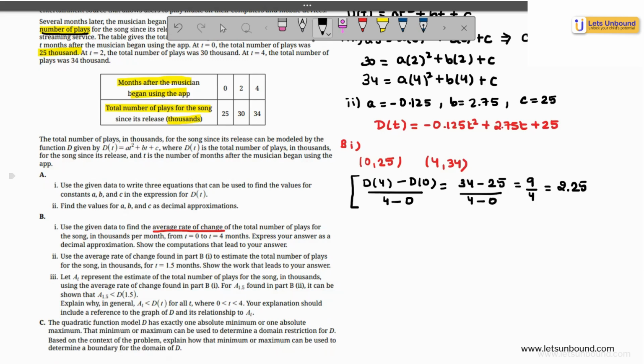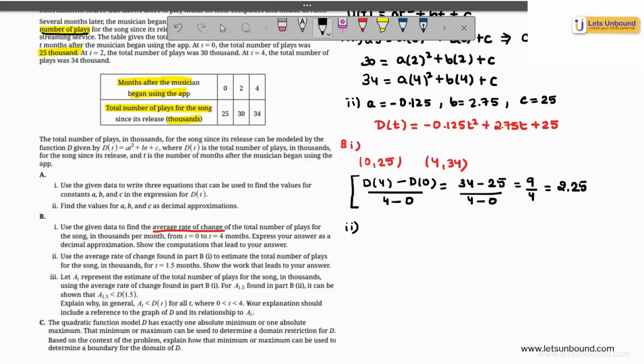Now this part is important and it says I need to make an estimate for t equal to 1.5. You could have substituted in your quadratic model and got your answer for t equal to 1.5.